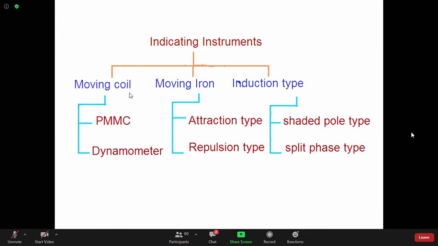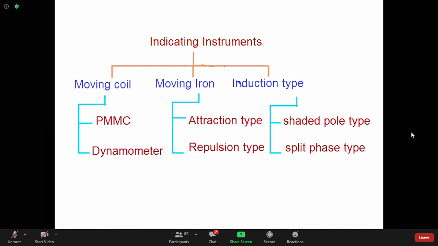One thing about moving coil PMMC, the D'Arsonval galvanometer: usually these instruments measure direct current quantities. If you give AC to a D'Arsonval galvanometer, what will the reading be? The reading will be 0 if that AC is symmetric about the time axis, because the average value of AC is 0.